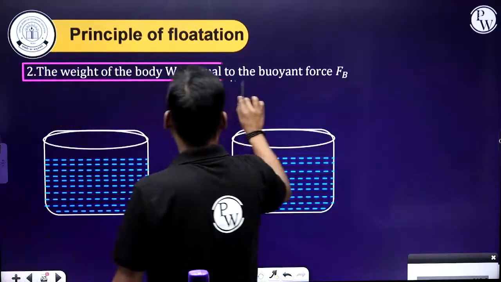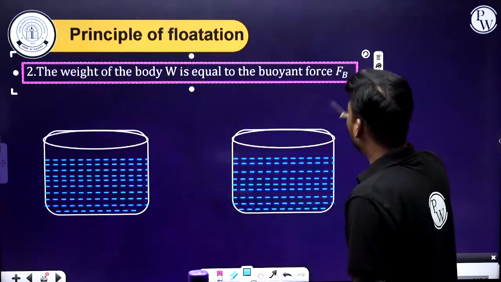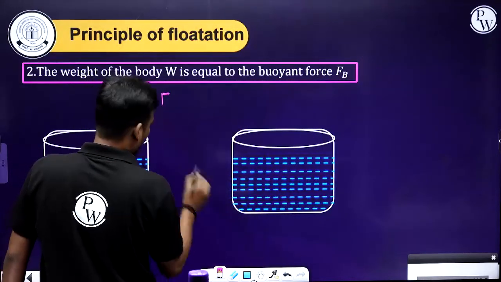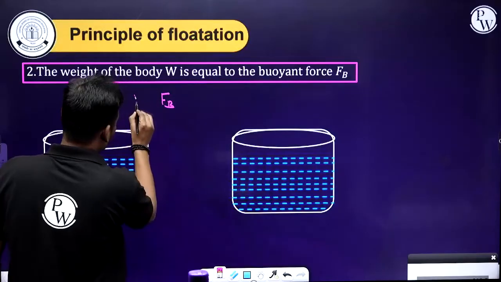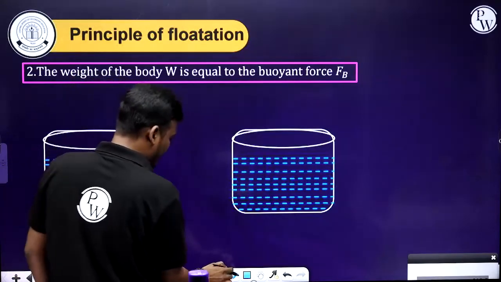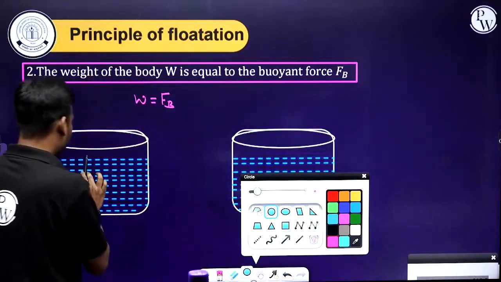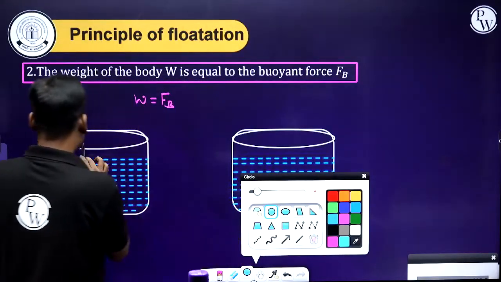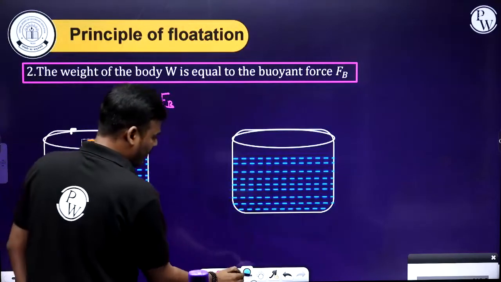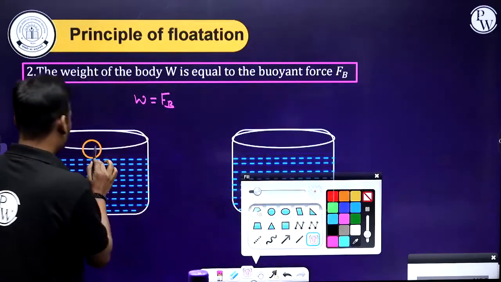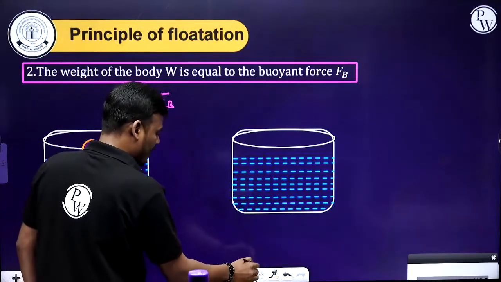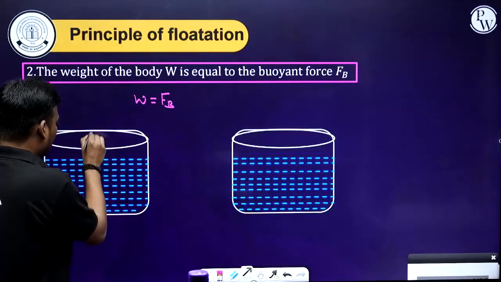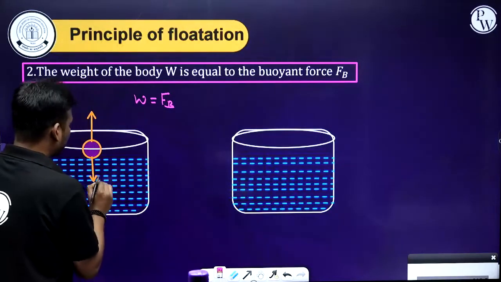Next case: if the weight of the body is equal to the buoyant force. Again I'll consider the same body on the surface of the liquid, and we know that there are two forces acting, one downward and another one upward.